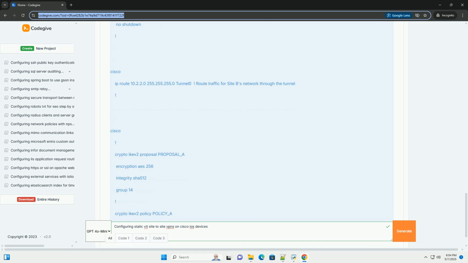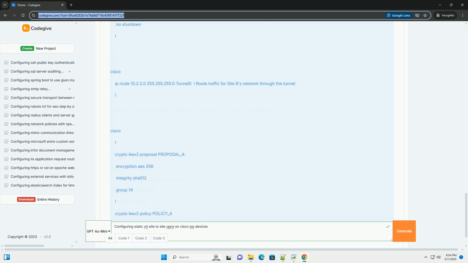QoS support: apply QoS policies directly to the VTI, ensuring prioritized handling of VPN traffic. Multicast support: VTIs inherently support multicast traffic, making them suitable for applications requiring multicast communication across the VPN. Reduced complexity: configuration is generally easier to understand and troubleshoot compared to crypto map-based VPNs. Scalability: easier to manage multiple VPNs.